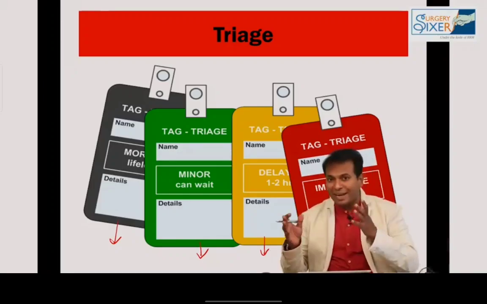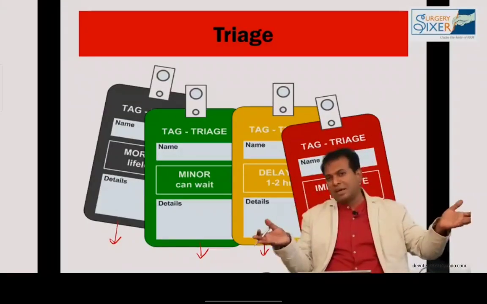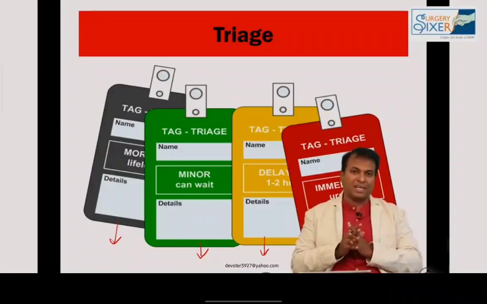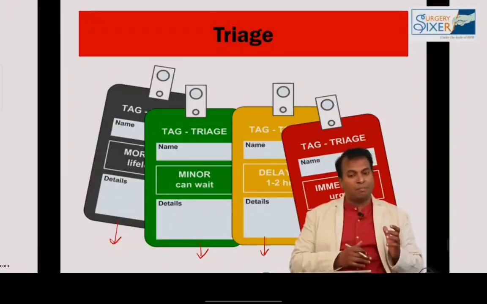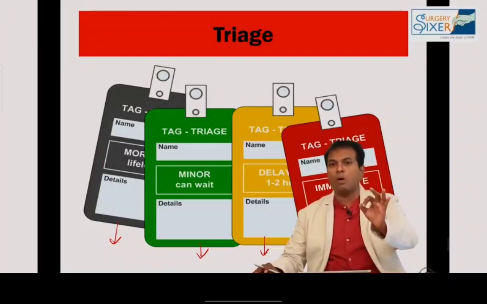Those who are about to die, we know he's alive, but he will die definitely. They will be given black patch because of cardiac arrest factors. Brain is crushed and brain is out, still the heart is beating. Such things come under black patch. Whom we cannot save even if they are in the hospital will come under black patch. So red, yellow, green, black. Black is not only dead patients, but also people who are about to die and moribund patients.